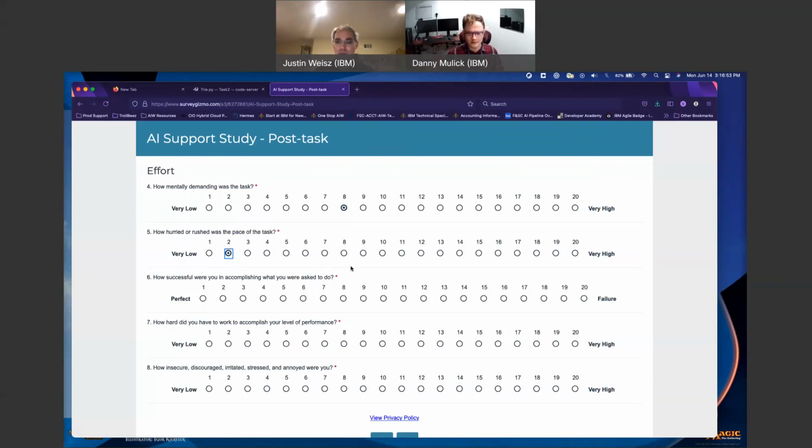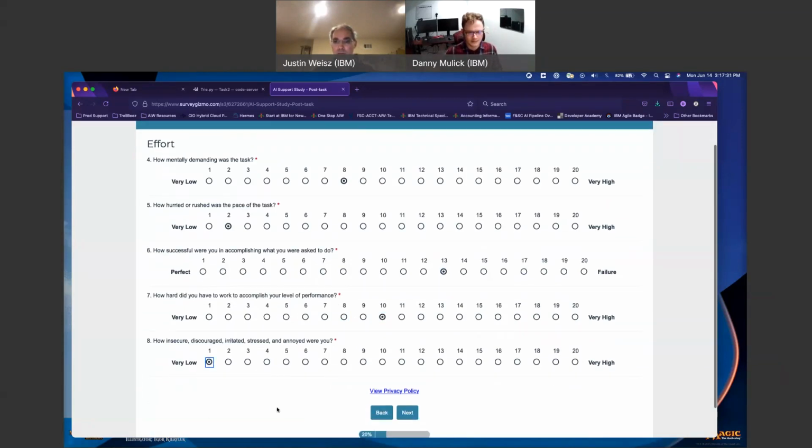How successful? I would actually say I was less successful because with the other one, I believe I said an 8, closer to a 13 now. I would have liked to test it more. I believed I got code, but was the code actually mine? No, I was copying from the AI generation. How hard did I have to work to accomplish the level of performance? I believe I put this around a 6 before. I'll say middle of the road now. More thought is needed on, again, understanding the intent and design of the data structure. Insecure, discouraged, again, very low. I did not find this frustrating. I actually found it fun.